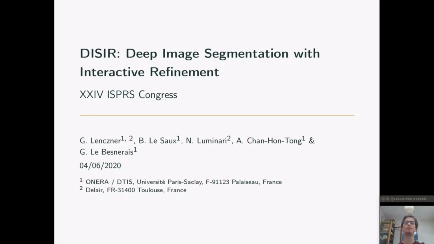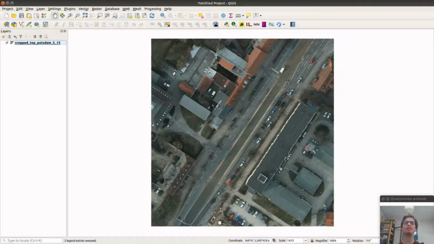Hello, I am Gaston Lansner, and I am happy to present you today our paper, this year, Deep Image Segmentation with Interactive Refinement. I will begin this presentation with a short demo of the tool that we developed for this work. So here is an image from the dataset ISPRS Potsdam, and the goal is to do a semantic segmentation of the scene, or in other words, a pixel-wise classification of this image.